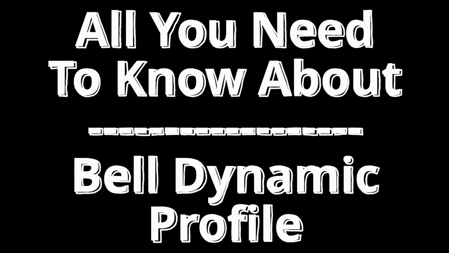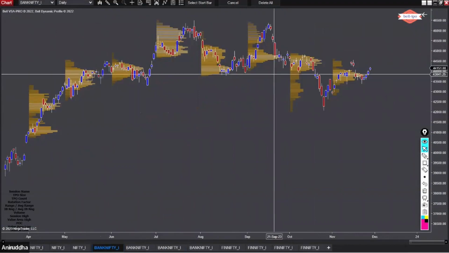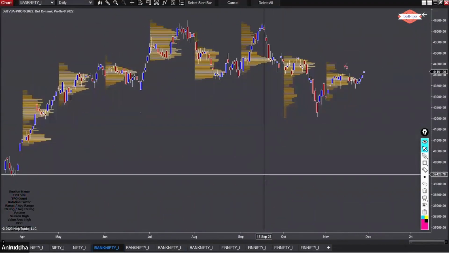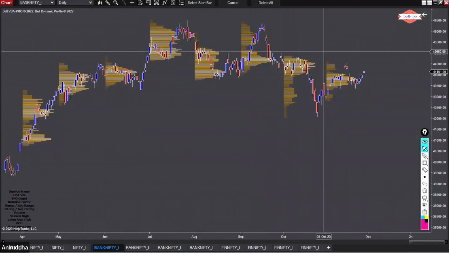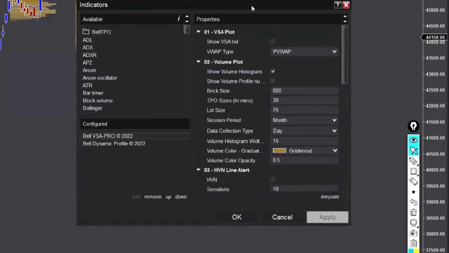Nikunj is asking, how is the dynamic profile different from the one we use? All right, let us go back to this chart. Now see, what is happening is, this is a regular VSA indicator, Bell VSA Pro. And in this, you have to define the range on which you want to plot volume profile.